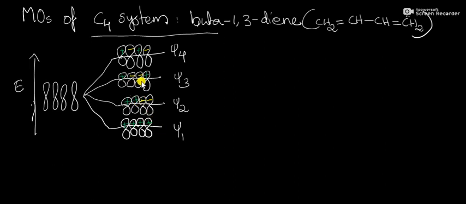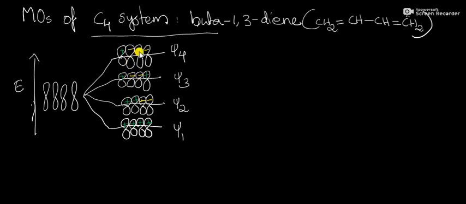Then another higher energy molecular orbital designated as Psi3, which belongs to the antibonding molecular orbitals, having symmetry plus minus minus plus. Here again there will be nodes, two nodes: this is plus minus, this is a node, and this is again plus minus, again a node. So in the Psi3 molecular orbital there will be two nodes.